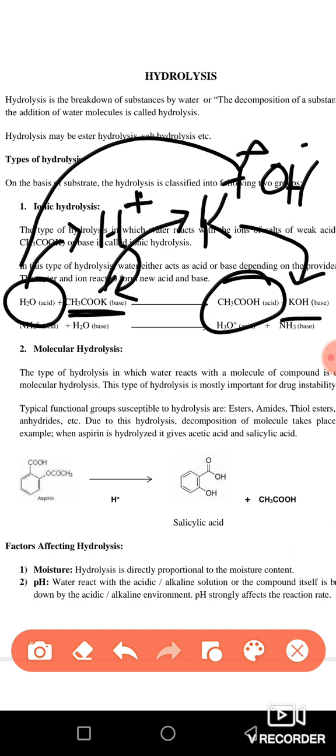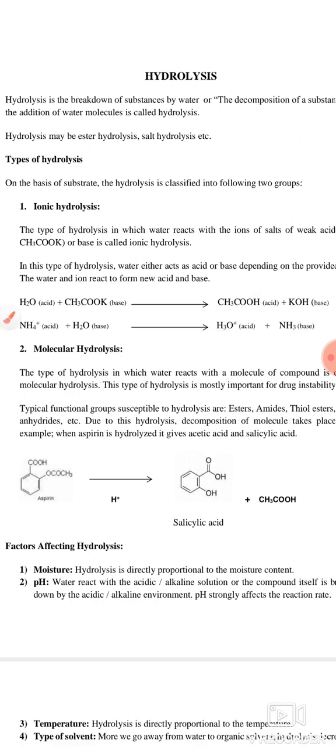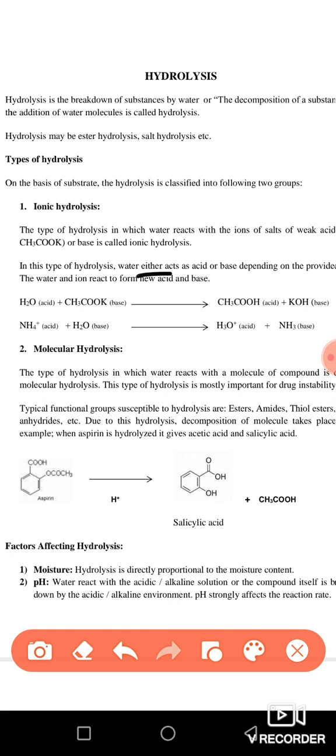A weak acid and a weak base react with water, and they are going to produce another acid and another base. So this is the type of hydrolysis in which your water reacts with either the base or the acid. For example, in this case it is a base, but in that case it is an acid. So in this case water is acting as a base.